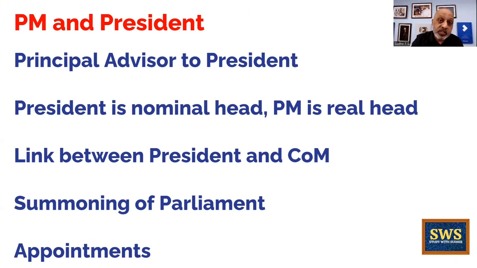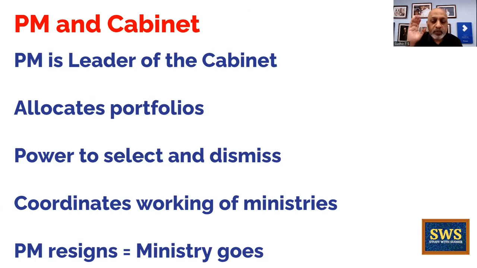He's the link between the president and the council of ministers. He advises the president when the parliament session should be summoned, because prorogue ho jata hai after every session, right? So he's the one who advises the president ki is tarikh se monsoon session can be started. He's the one who advises the president on appointments, as I said, governors ho, ambassadors ho, judges ho, etc.